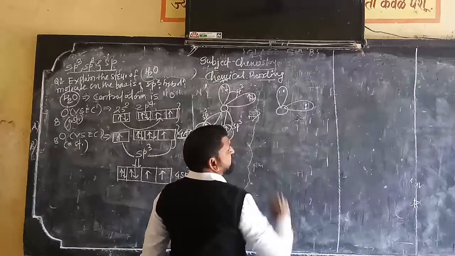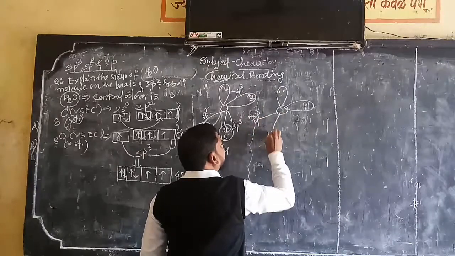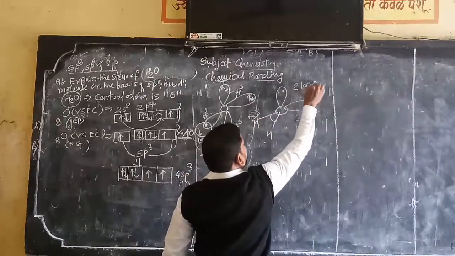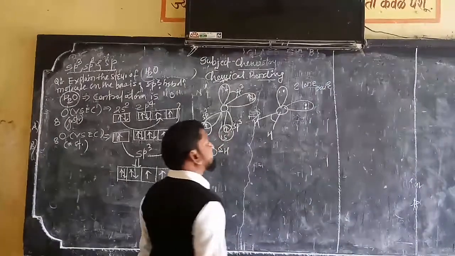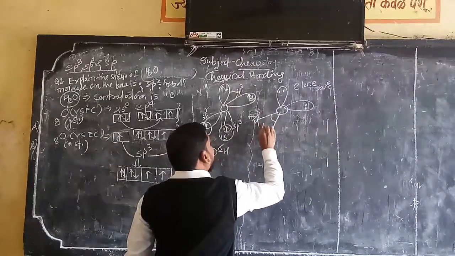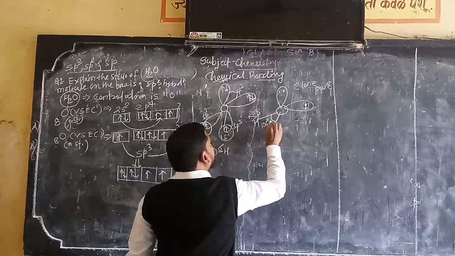In order to minimize the repulsion, they will have such a type of geometry, H, O, H. Here there are two lone pairs, and therefore the bond angle gets reduced or distorted; it slightly reduces from 107 and becomes 104 degrees 35 minutes.